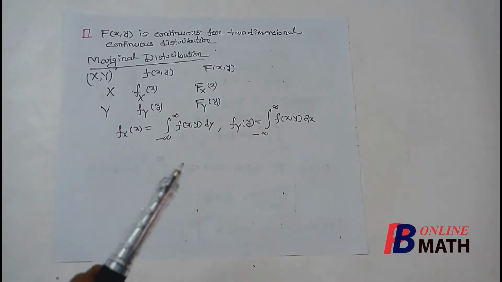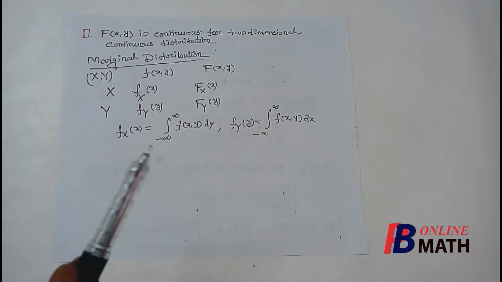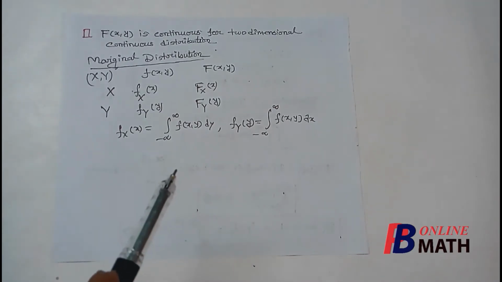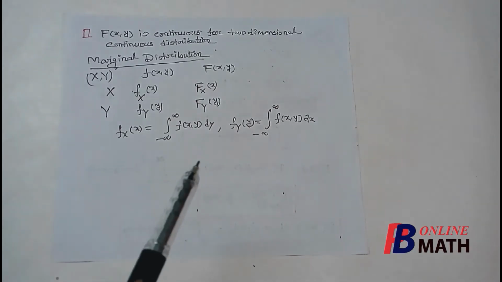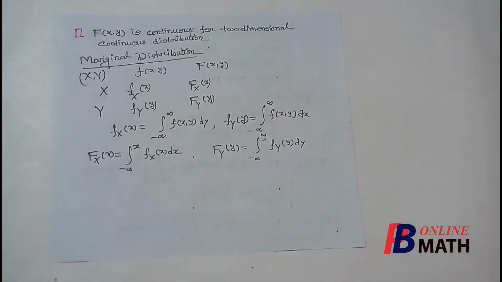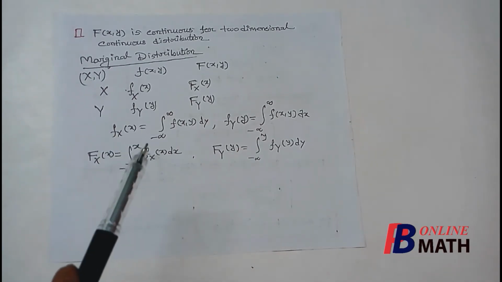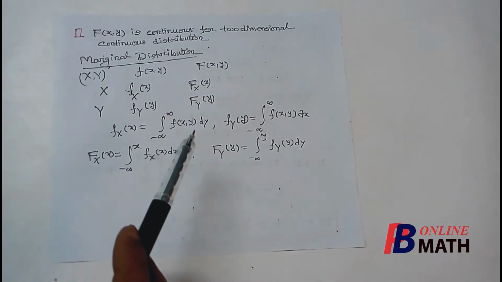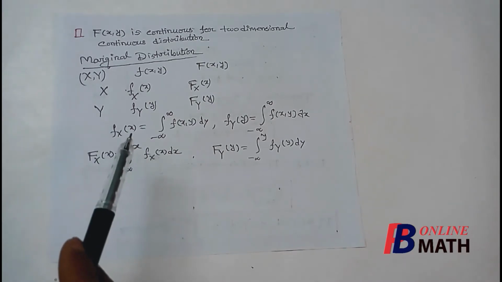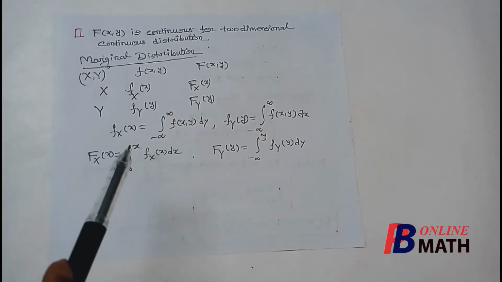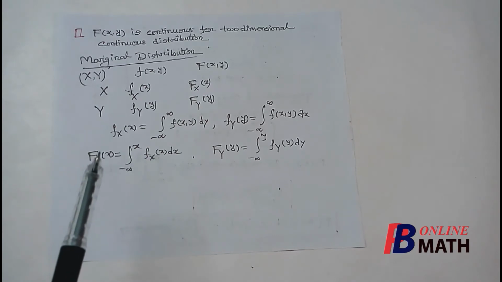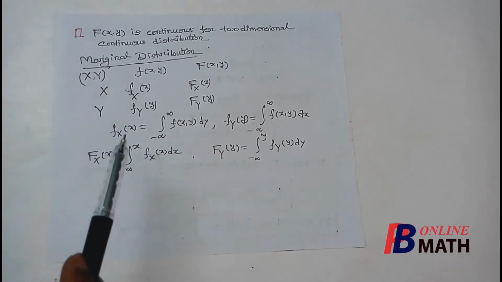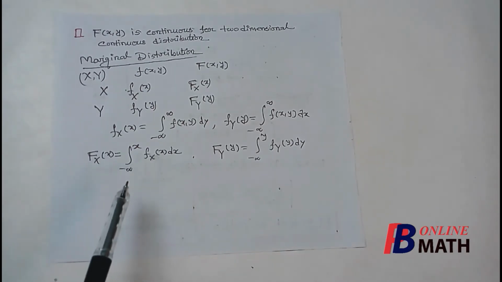So if the joint PDF is given, we can easily find the marginal PDF of x and y. Next, how to find the marginal distribution functions of x and y. Now if the marginal PDFs are found, then this f_X(x) is nothing but a one dimensional PDF. So if we integrate this with respect to y, then we shall get a function of x only. So this is nothing but a one dimensional PDF. So if we want to find the distribution function of this PDF, then we have to integrate this PDF with respect to x from minus infinity to x.